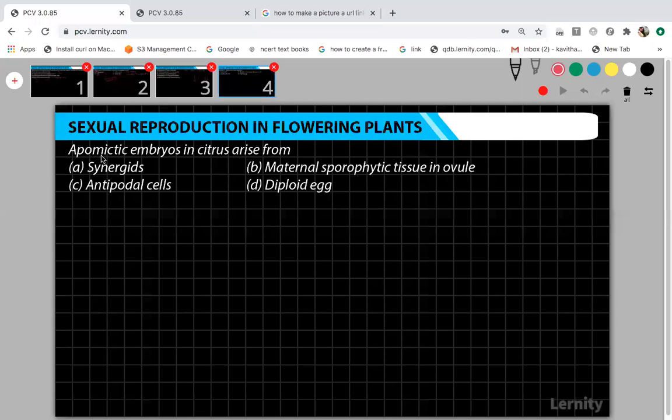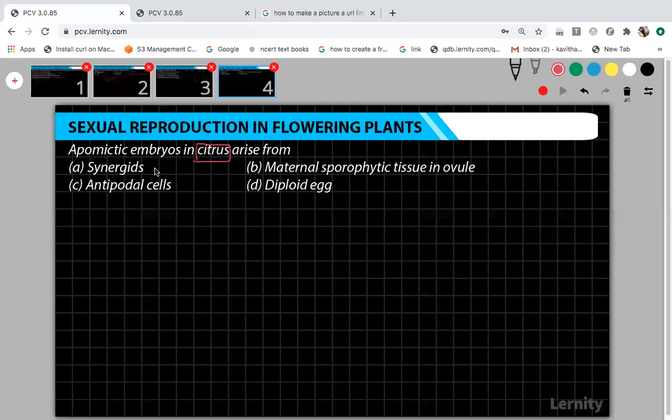Okay, see, apomictic embryos. Actually, in citrus, what condition will you have? Can you recall all the asexual reproduction that occurs in plants? I discussed it in the first chapter, reproduction in organisms. That's why I asked you to read the first chapter also. In that itself, I discussed all these, apomixis, polyembryony, everything, right? So it is called adventive embryony.